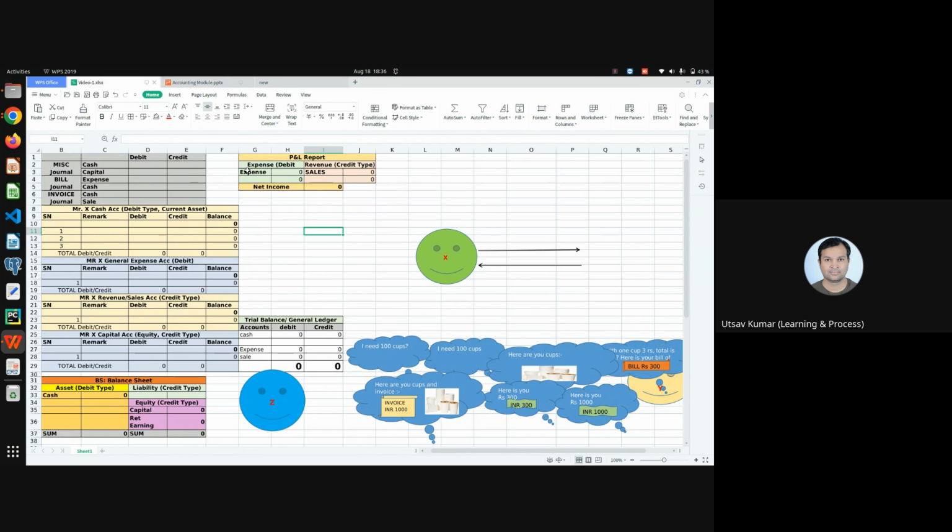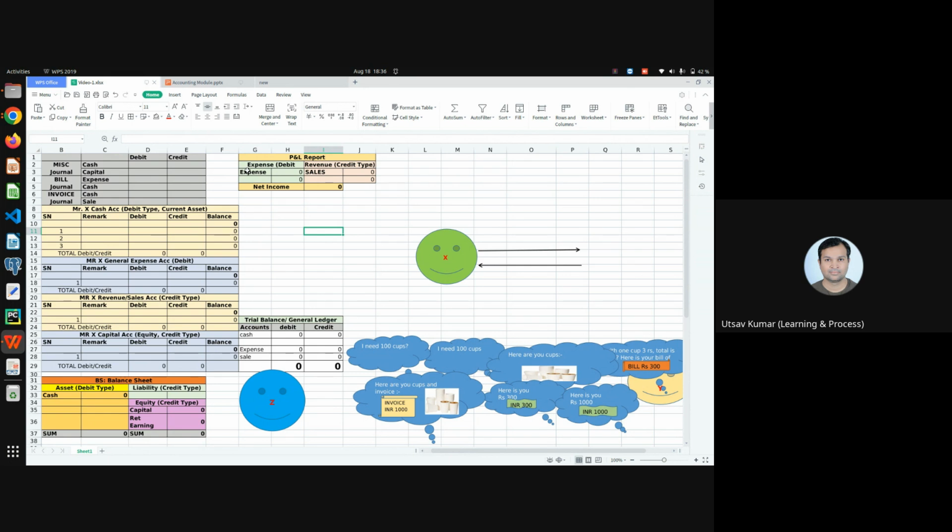Okay, what is a transaction? A transaction is whenever some money-related thing, some give and take, happens where physical or non-physical money is involved, monetary things. Why am I saying non-physical? If you are buying cups or furniture, whatever you are buying that has a cost is a money-related thing. So whenever some monetary-related thing happens where we give or take something, that is called a transaction for a business.